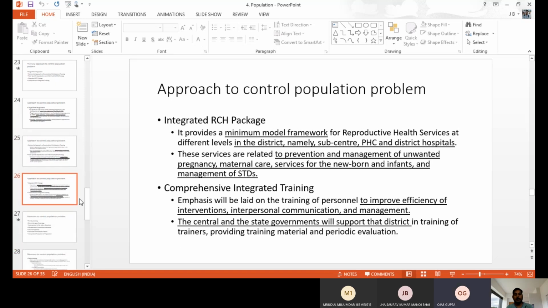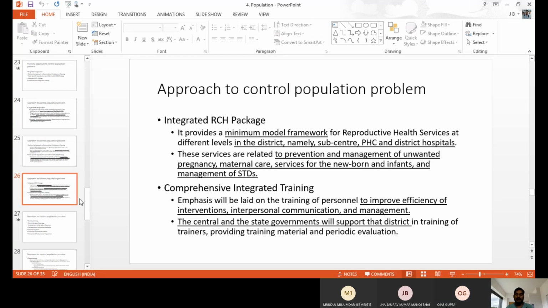An integrated RCH package. Every sub center, primary health center and district hospital has a minimum model framework. Once a person visits the hospital, they check everything and give treatment in an integrated way, whether it is preventing or managing unwanted pregnancy, maternal care, care for newborns or infants, or any STD or STI infection.